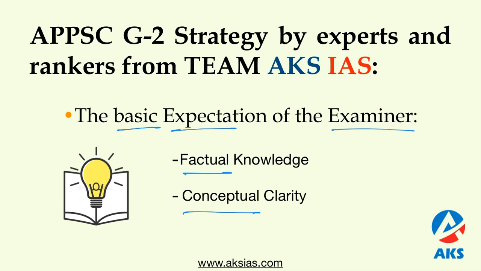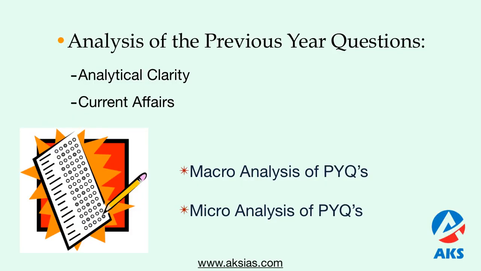The exam is conducted in an objective pattern along with negative marking, which makes the exam difficult. Hence, the need to balance both the factual knowledge and the conceptual clarity is required to be successful in the examination.